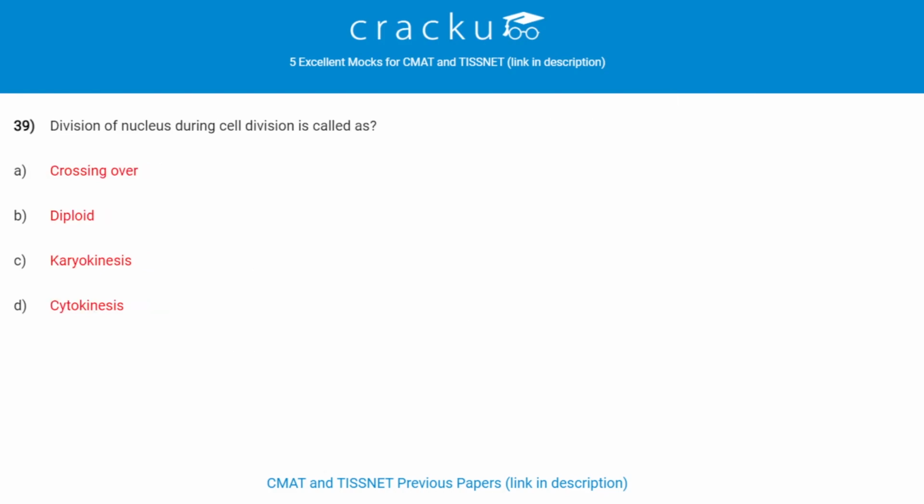Division of nucleus during cell division is called as? Division of nucleus during cell division is called as karyokinesis. Division of cytoplasm is called as cytokinesis. Next question. Which is the only snake that makes nest? King cobra is the only snake that makes nest. Which is the regenerative organ in human body? The regenerative organ in human body is liver.